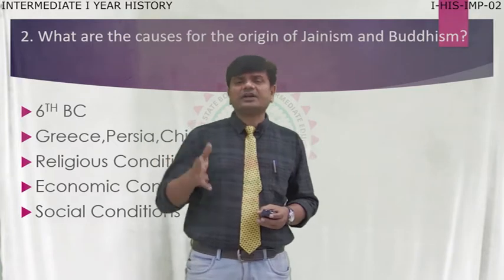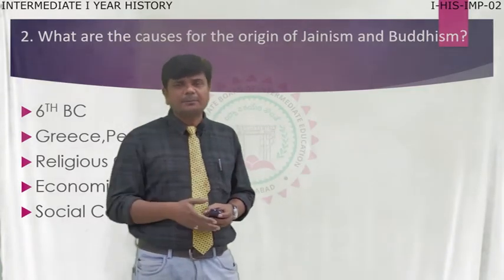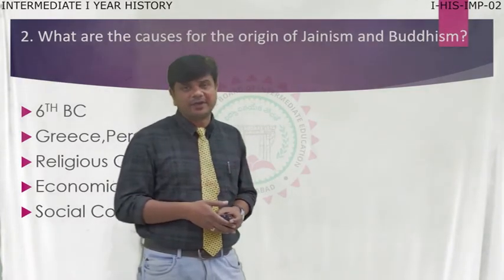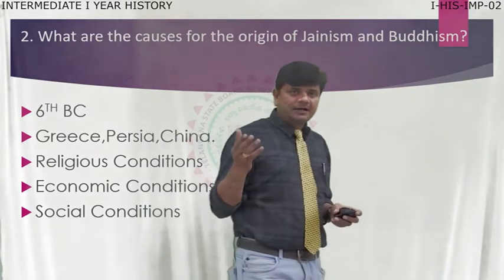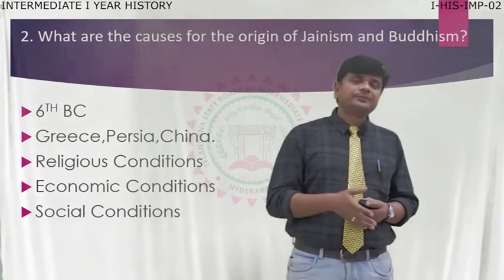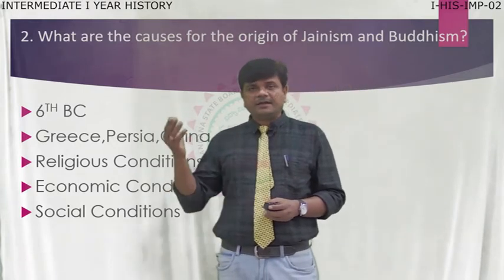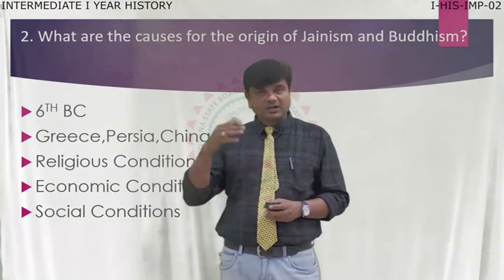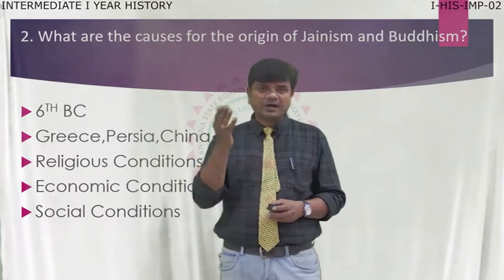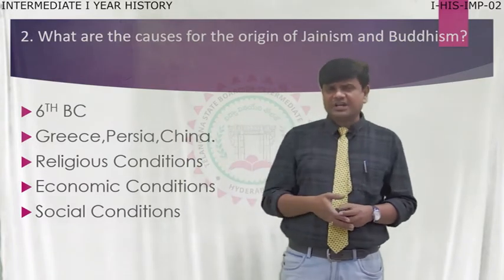Even in world history also, this 6th century BC has good significance, because in Greece, Socrates, a great philosopher. In the same century, in China, Lao Tzu, later Confucius, and in Persia, Zoroaster.